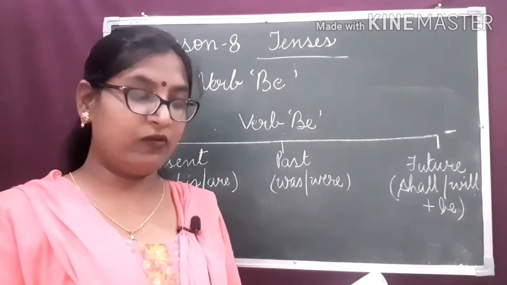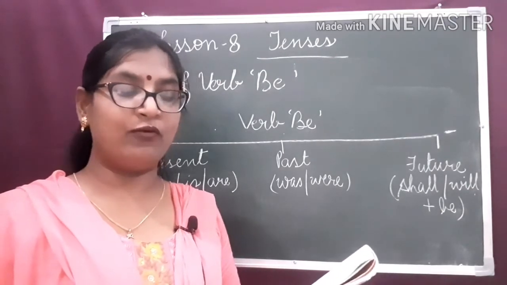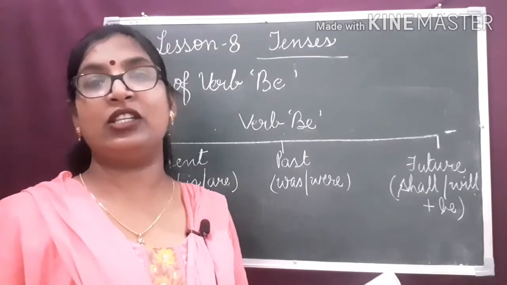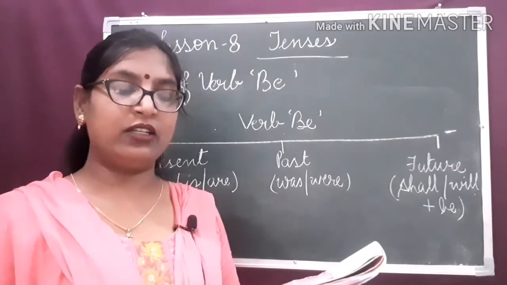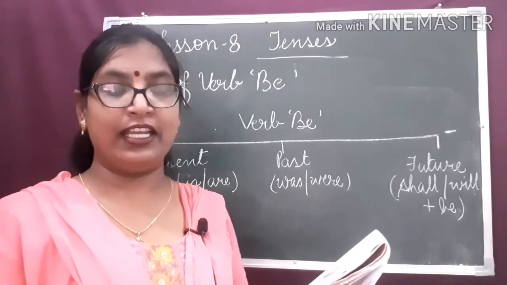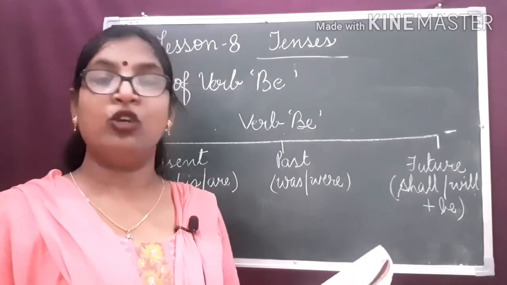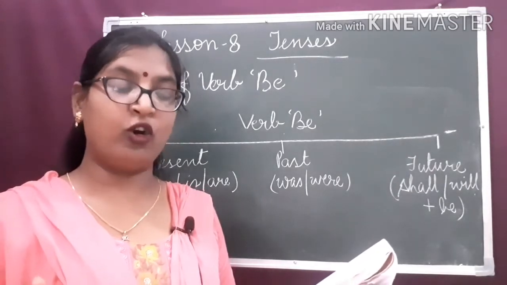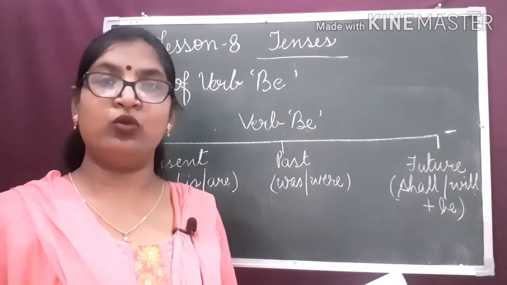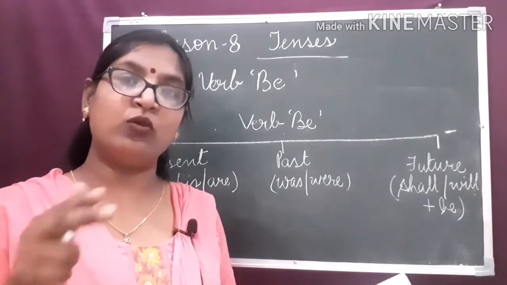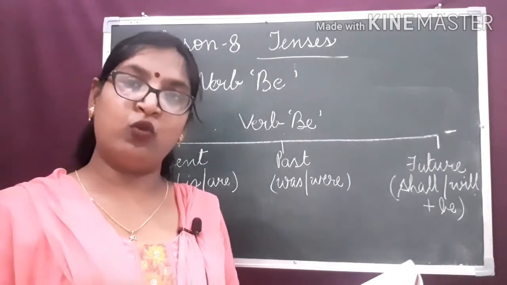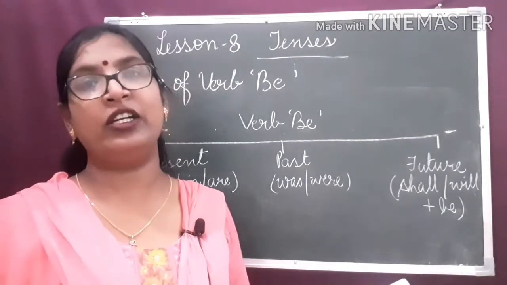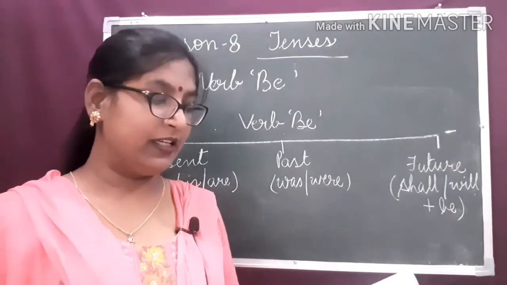It tells what someone or something is like. It shows a state of being. In other words, a state of being verb indicates who or what a noun is, was or will be.